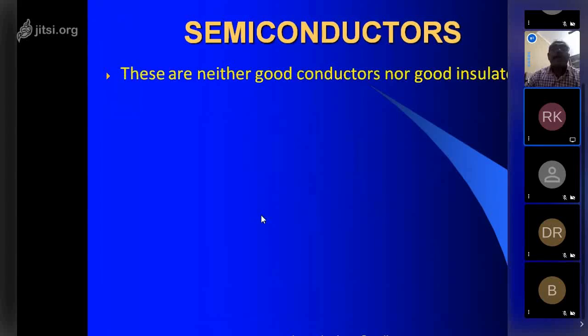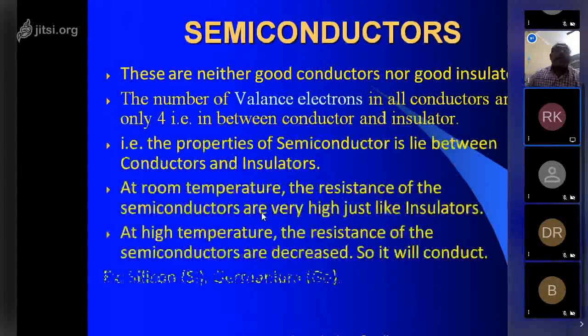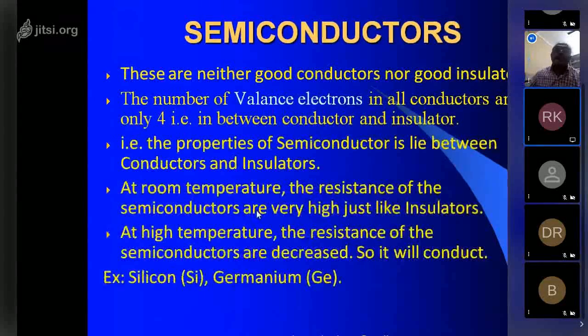So the basic question: what is meant by a semiconductor? They are neither good conductors nor good insulators. That is why it is known as a semiconductor. The number of valence electrons in semiconductors is 4. That means they lie in between conductors and insulators. The property of the semiconductor lies between conductor and insulator.